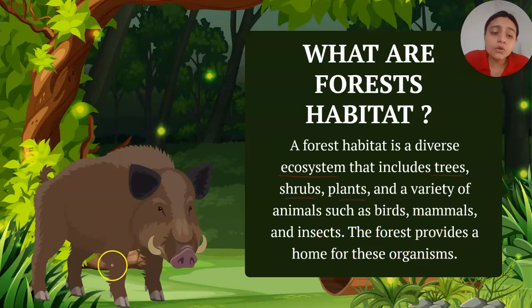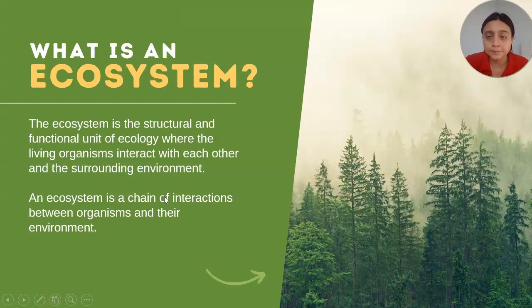So the forest is a part of the ecosystem that is a home for varied species, including the trees, the mammals, the birds. We have already learned about herbs, shrubs, trees in the class 6th video. If you don't know about them, you can just go and scroll down in the videos. In the video section you can find the topic trees, where you can learn about the different types of trees.